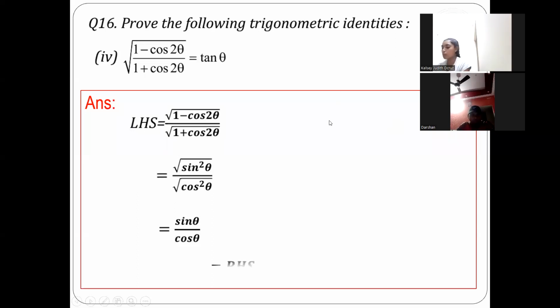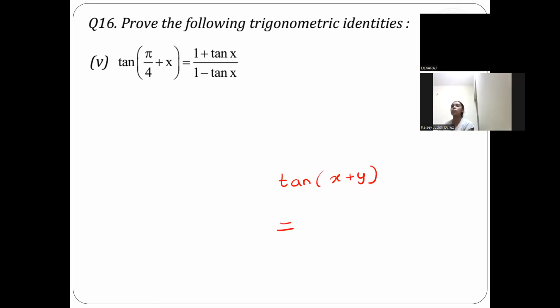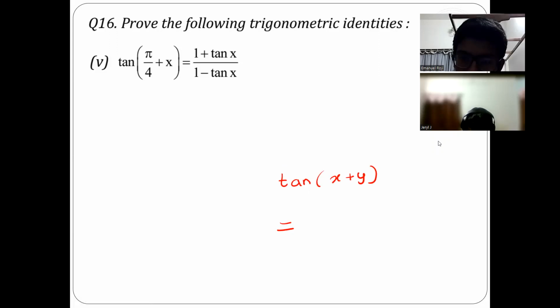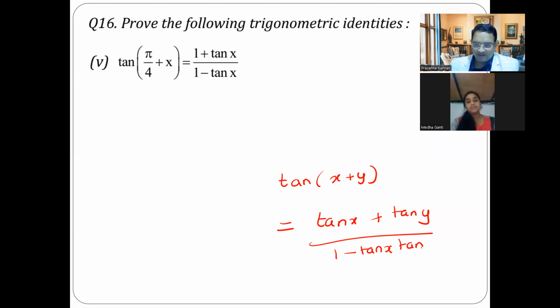Great. So now let's come to the last part. Tan of pi by 4 plus x, prove it to be equal to 1 plus tan x by 1 minus tan x. Very, very simple. We know tan of x plus y. Can anybody tell me what tan of x plus y is? Tan x plus tan y, the whole thing divided by 1 minus tan x tan y, exactly.